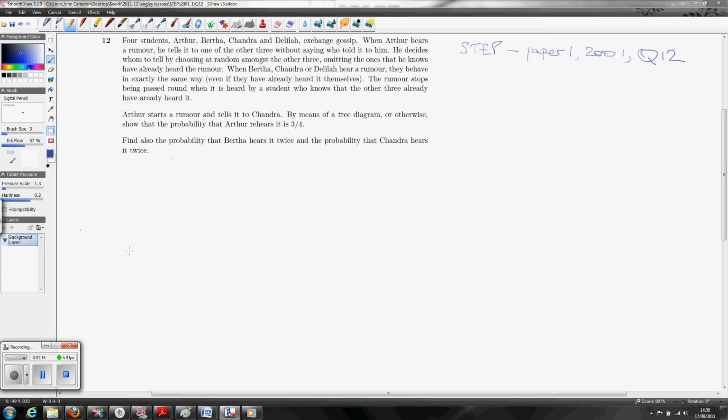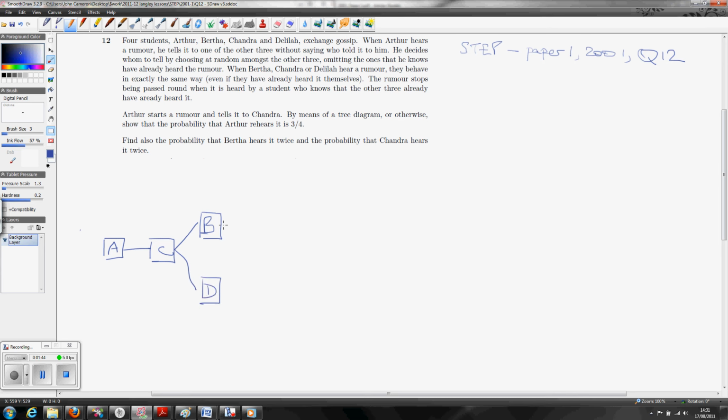So we're strongly advised to do a tree diagram, so let's do exactly that. So we'll start here. Arthur starts the rumour, so Arthur tells it to Chandra. And what does Chandra do? Well, Chandra is going to tell it to either Bertha or Delilah.